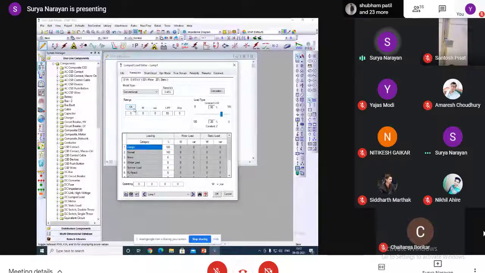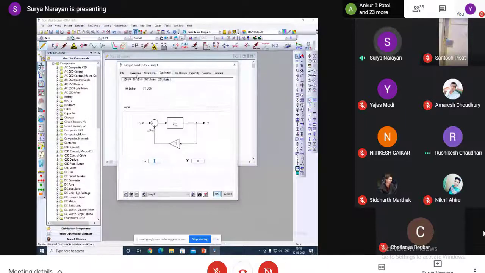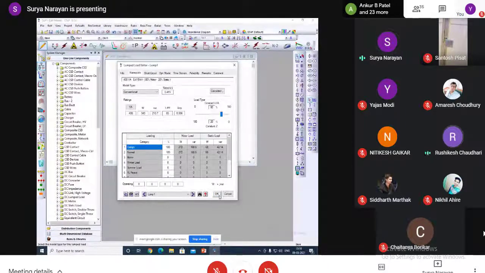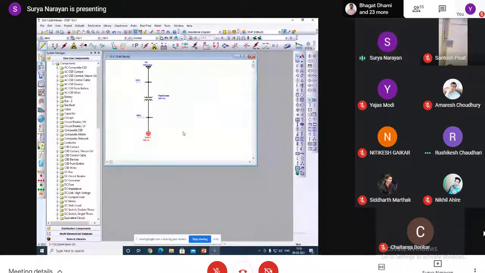Now I will give the values. I have given 340 watt, and at 340 watt the load is operating at 85% power factor. Nothing else is required. If we have any other data, we can put it in.